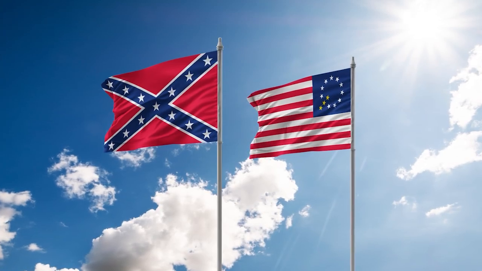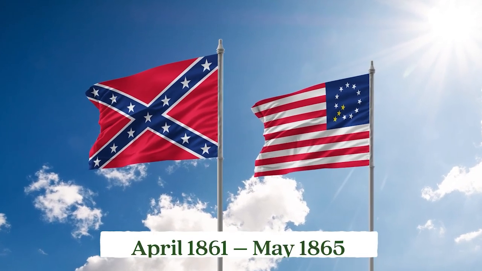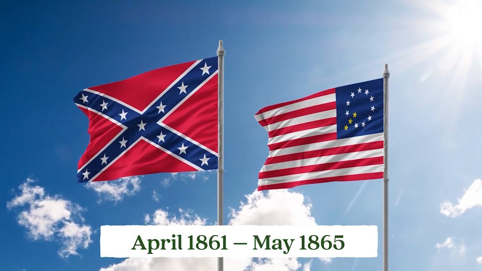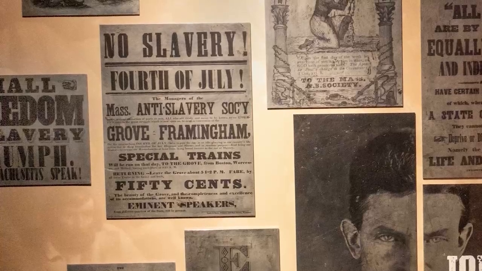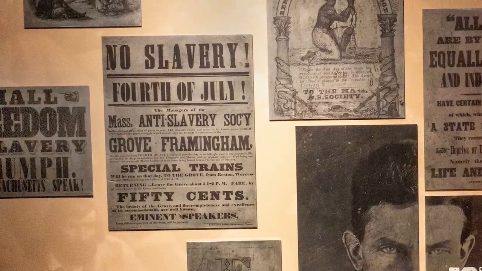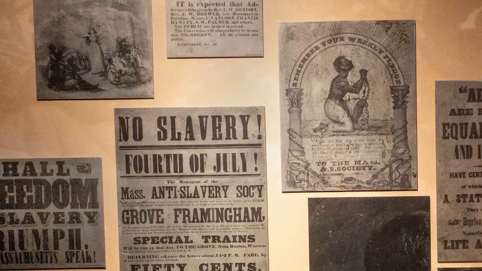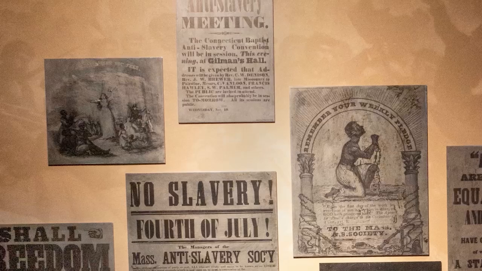The American Civil War between the North and the South lasted 4 years, from April 1861 to May 1865. The issue which led to the war was the abolition of slavery, which was proposed by the North but opposed by the South. Abraham Lincoln, who opposed slavery, was president during this period.